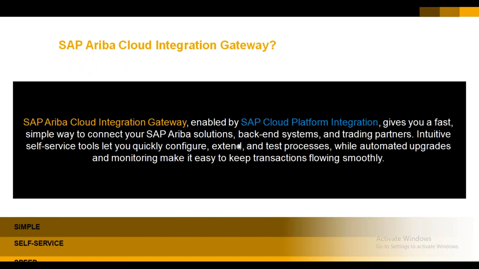With the help of CIG, the speed also becomes faster, in two senses. One is that you will get real time data, so there will not be any lag, and the system will transmit the information in real time. Second, the implementation cycle time is very short in CIG, so it requires very little time to integrate the SAP system with SAP Ariba. So CIG simply means self service and speed.